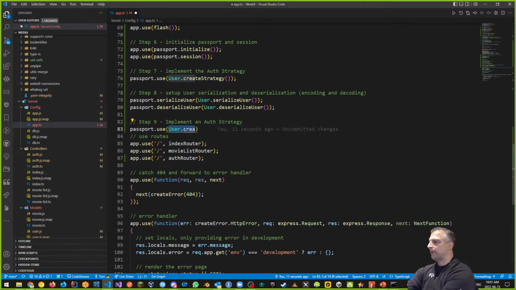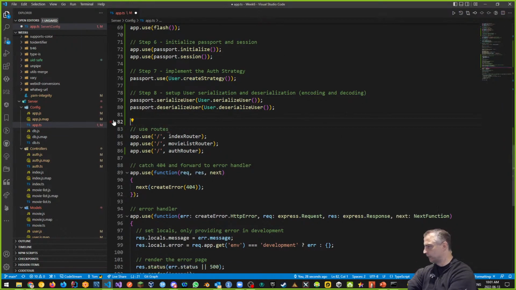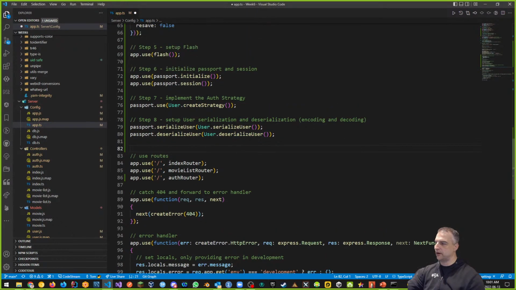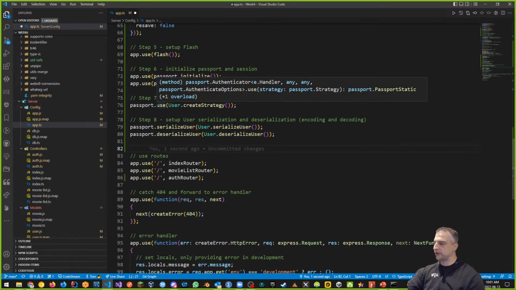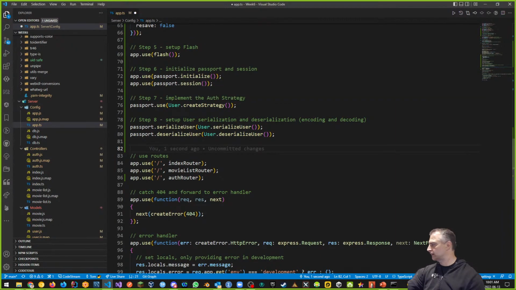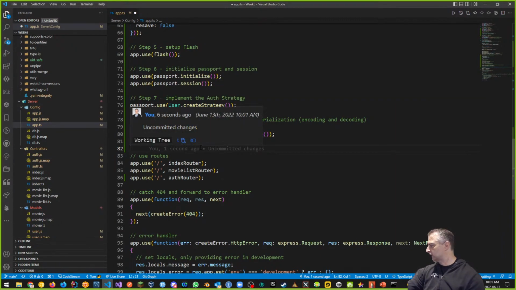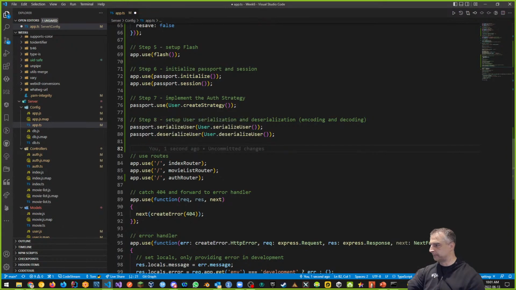So we're going to say passport.use, and what we did further up was say that the strategy we want to use is something up above, and I think we're good to go. Once we've done this part, we've created our strategy. We've used our strategy, and we're serializing and deserializing users, and that's good enough. That's all we have to do at this point.